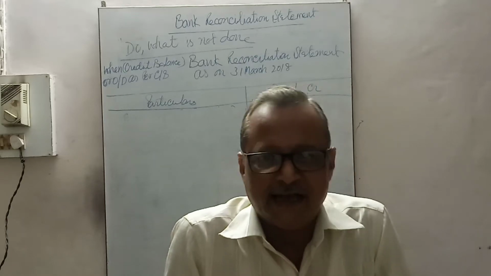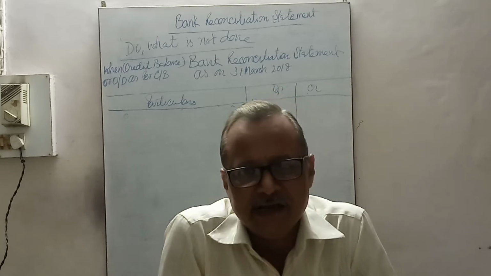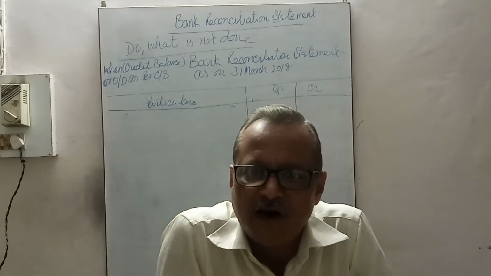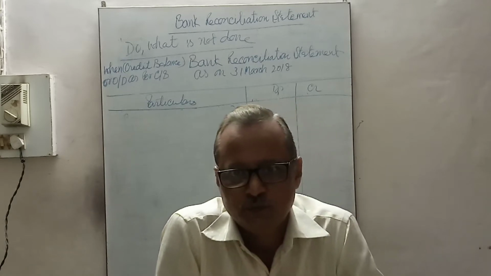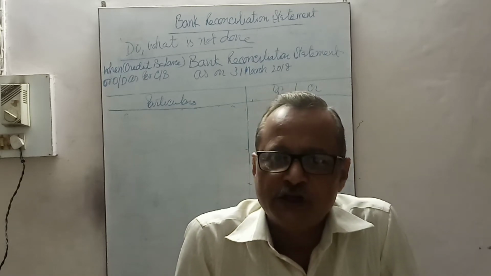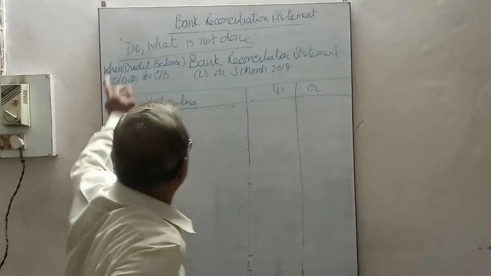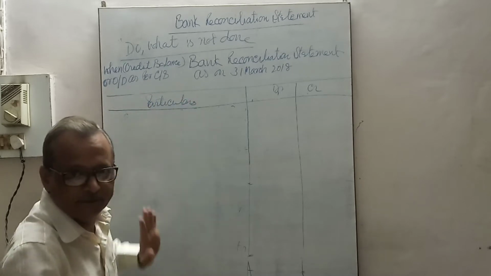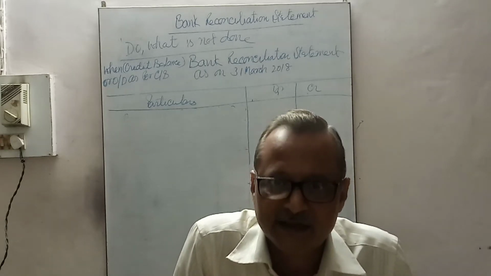In the previous class, you learned how to prepare a reconciliation statement by taking the favorable balance of the cash book, that was the debit balance, and applying the method of debit and credit, which I have already explained. Now we will take another question, which is not a favorable balance, meaning an unfavorable balance, showing the credit balance or overdraft balance as per the cash book. It is unfavorable. Question number 6, page number 11.35.